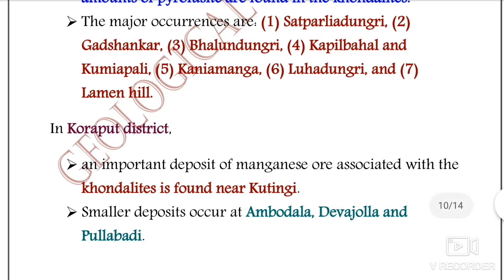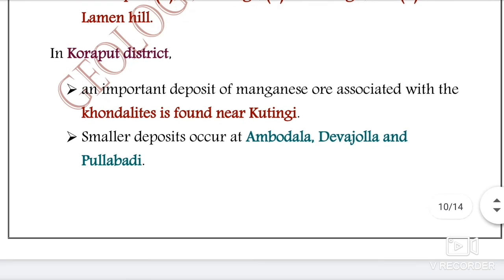And if we talk about the Koraput district, the important deposit of manganese ores is associated with the khondalite. They are found near Kutingi. Smaller deposits occur at various places, that is Ambodal, Devajolla or Pulavadi, as written here.